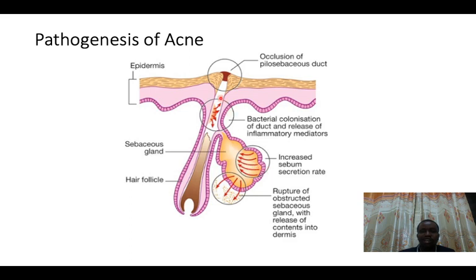It is because this sebum is going to block the duct, and if it blocks the duct, you are going to induce an inflammatory reaction. But the other phenomenon that needs to be present is that some bacteria will colonize this blocked area. So it becomes blocked, the area becomes colonized, and after it has become colonized, it induces an inflammatory reaction, and one gets what we call acne.